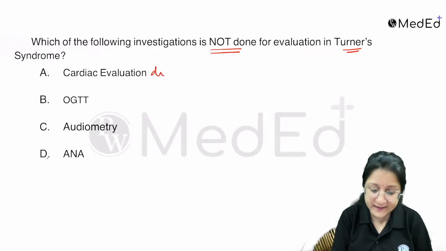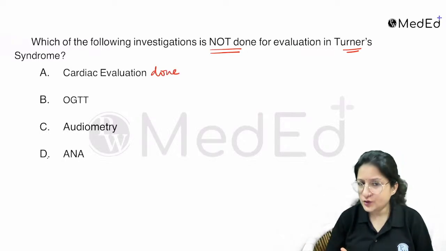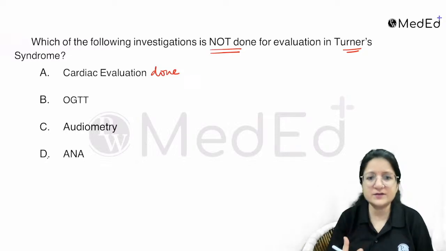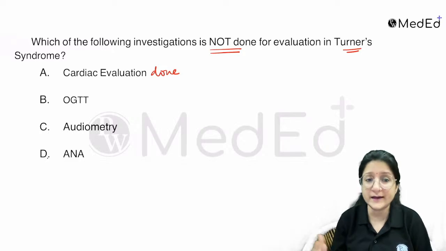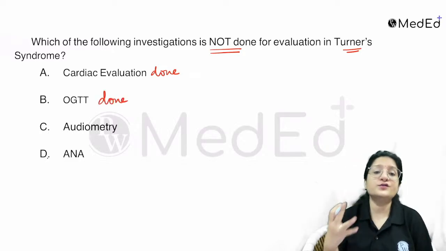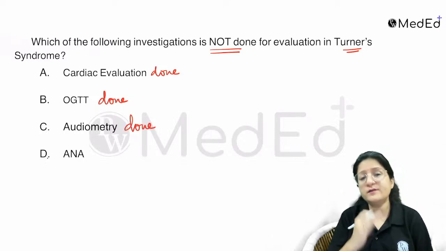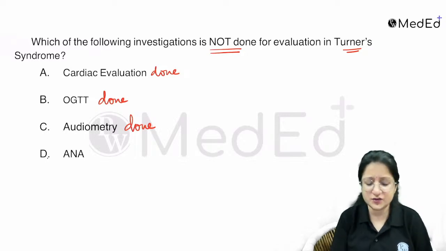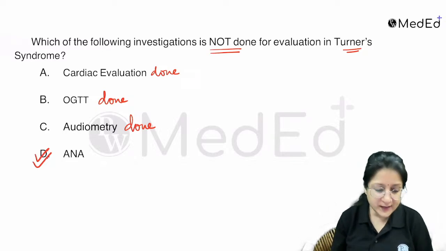They are at increased risk of autoimmune disorders, hypothyroidism, and diabetes mellitus, so OGTT is done. They also have increased risk of sensorineural hearing loss, so audiometry is done. However, anti-nuclear antibodies straight away is generally not done in these patients. So that's your answer there.